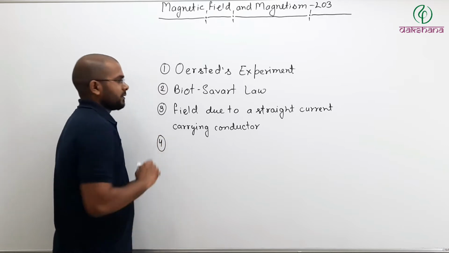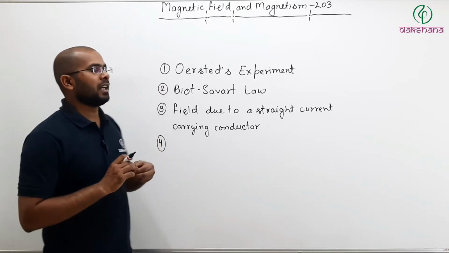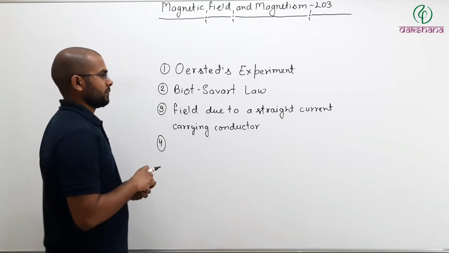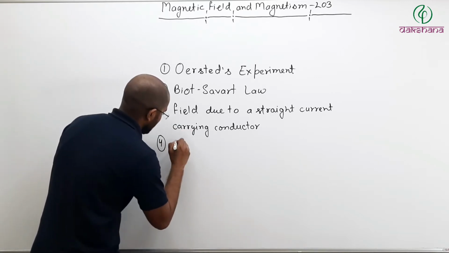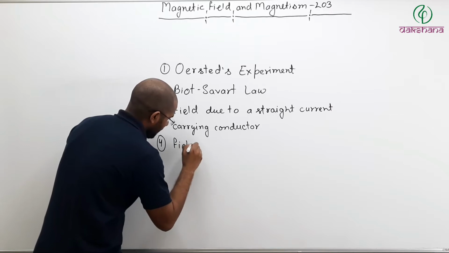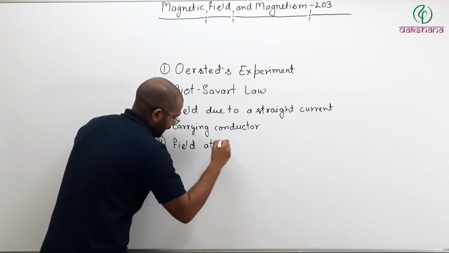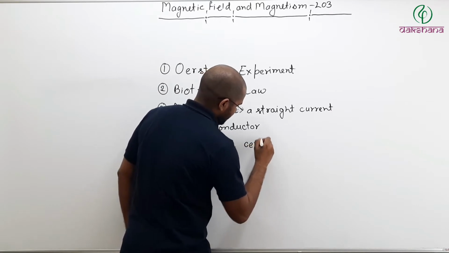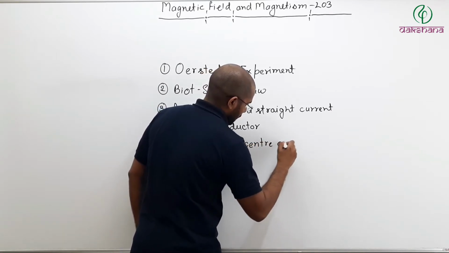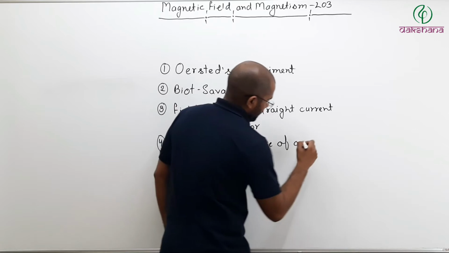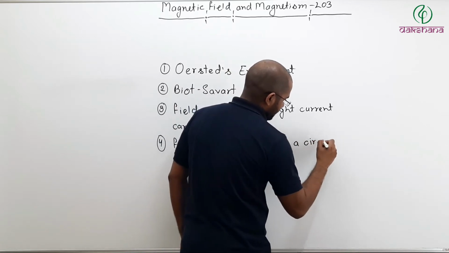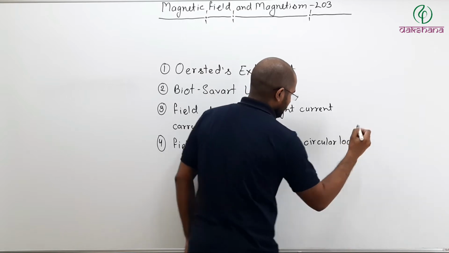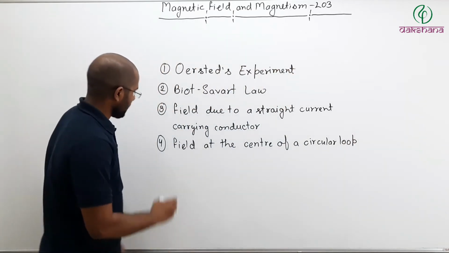Fourth topic, we will see how field is generated at the center of a circular loop. So fourth topic will be field at the center of a circular loop. That will be the fourth topic.